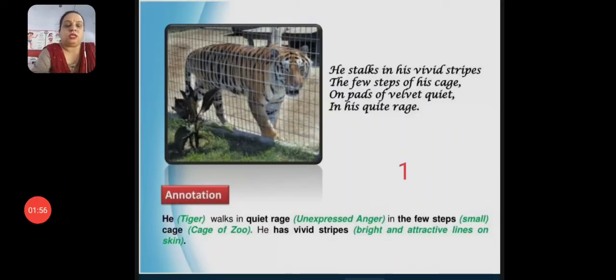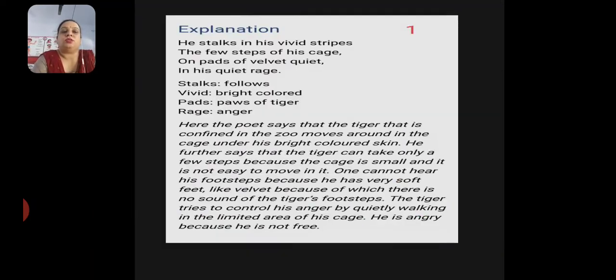Let's see the first stanza of the poem. He stalks in his vivid strips, the few steps of his cage, on pads of velvet quiet, in his quiet rage. In this stanza, let's see the meaning of stalks. Stalks means follows or walks. Vivid means bright colored. Pads means paws of the tiger, and rage means anger.